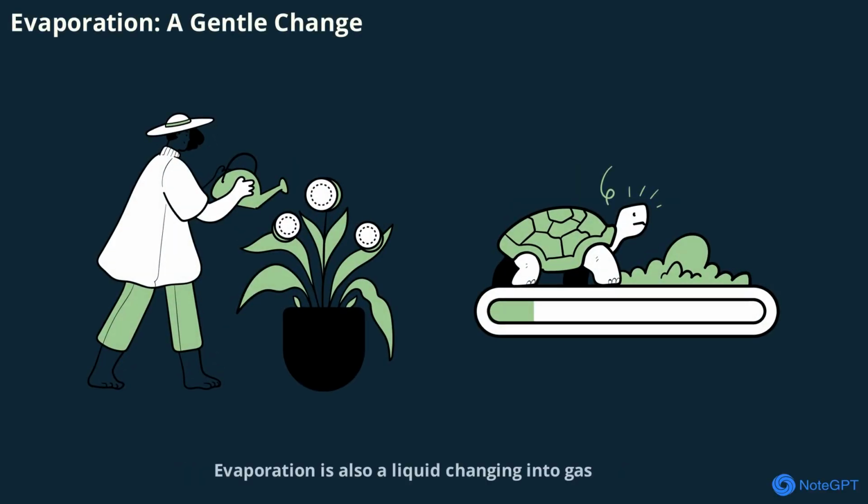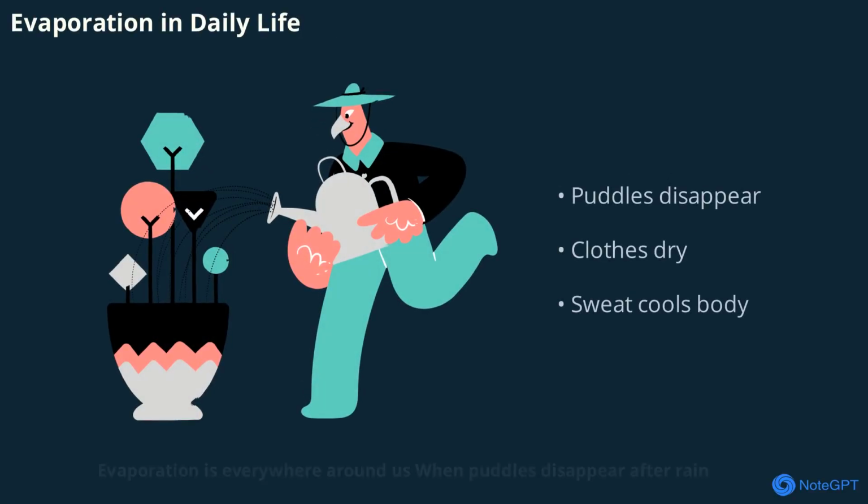Evaporation is also a liquid changing into gas, but it happens differently from boiling. Unlike boiling, evaporation can happen at any temperature. Only particles at the surface of the liquid escape into the air. This gentle process is happening all the time, even when we don't notice it. For example, wet clothes drying in sunlight or sweat cooling your body are both results of evaporation. Evaporation is everywhere around us.